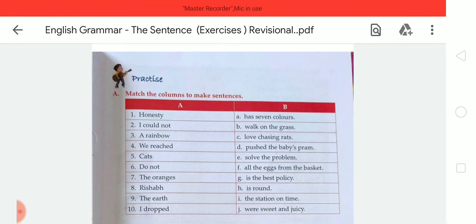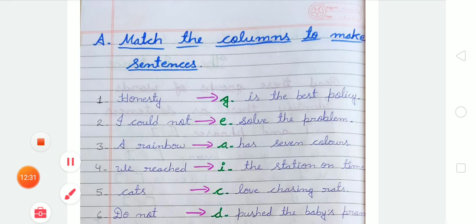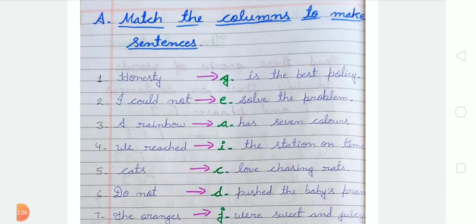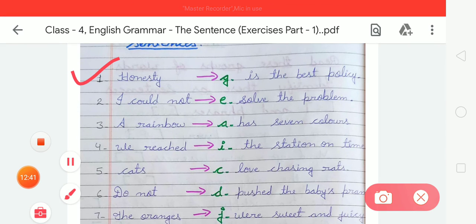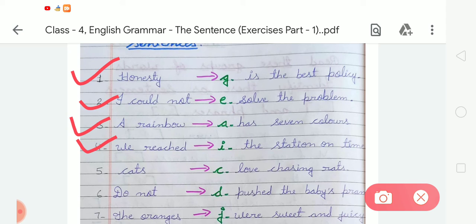After that we have to do this exercise in the notebook. So let's do it. First of all you have to write the heading, match the columns to make sentences, and after that write the correct option in front of the given words. First is honesty, so we match with G, that is honesty is the best policy. Number 2, I could not, match with E, that is solve the problem. 3rd is a rainbow, match with A, that is has 7 colors. 4th is we raced, match with I, that is the station on time. 5th is cats, match with C, that is love chasing rats.